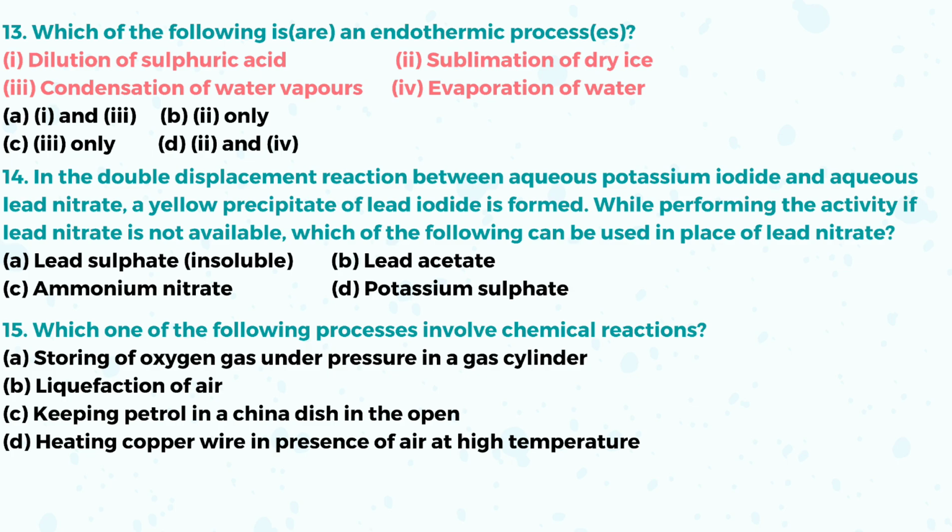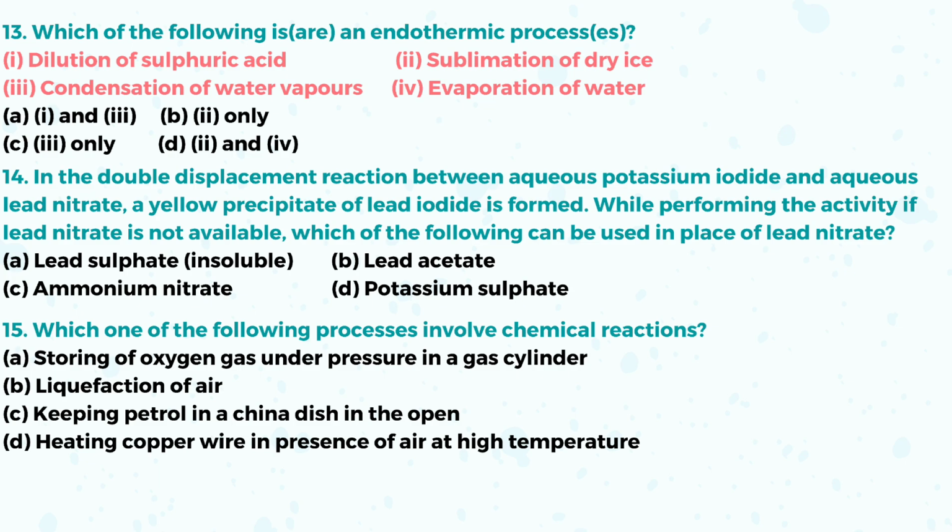Question number 14. In a double displacement reaction between aqueous potassium iodide and aqueous lead nitrate, a yellow precipitate of lead iodide is formed. While performing the activity, the lead nitrate is not available. Which of the following can be used in the place of lead nitrate? A. Lead sulfate? No. B. Lead acetate? Yes. C. Ammonium nitrate? No. D. Potassium sulfate? No.